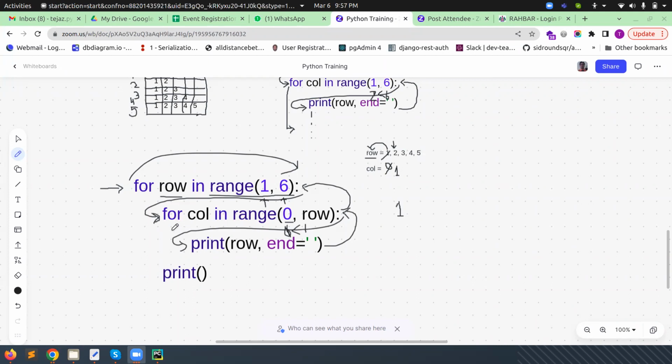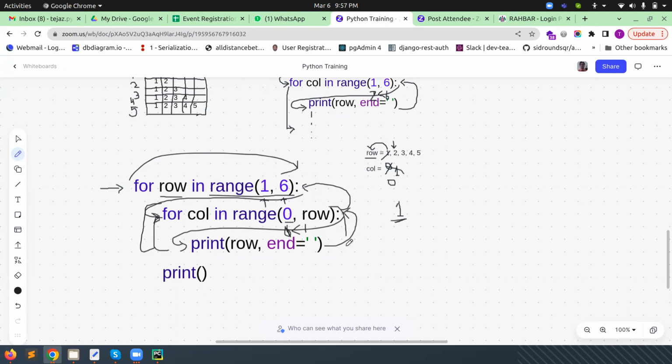So what will happen here? Again, the value of column will become 0. Now the value of row is 2, so it will check whether 0 is less than 2. It's true. Now it will come here, and because this statement has been completed, what will happen? Initially, our control was here. When the condition is false, it will come after the completion.